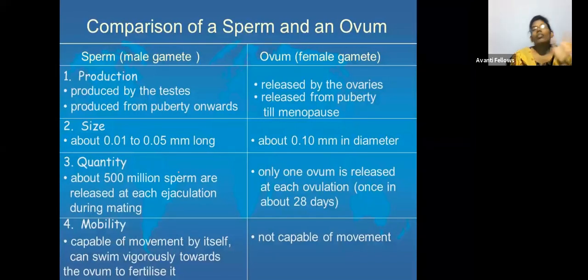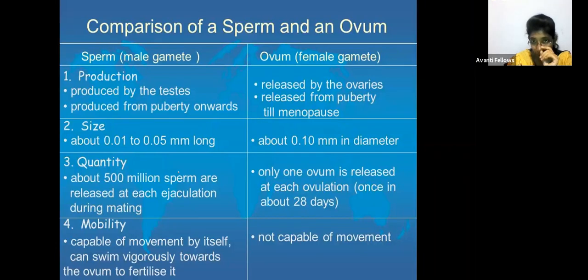Yes, the last topic is the comparison of a sperm and an ovum. I'll just read out the points. If you want to add more, you can add in the chat box and I'll read that out. Sperm is produced by the testes, produced from puberty onwards. Puberty onwards, it is a continuous process. Whereas the ovum is released by the ovaries, released from puberty till menopause.